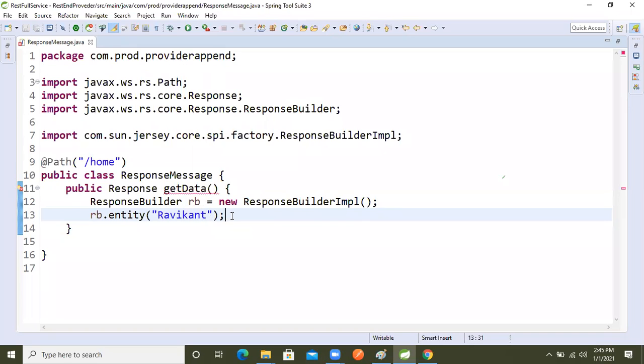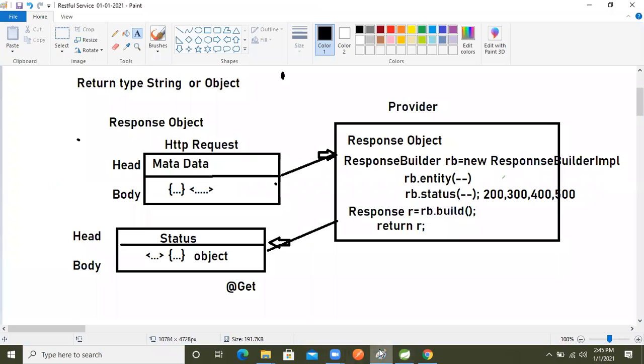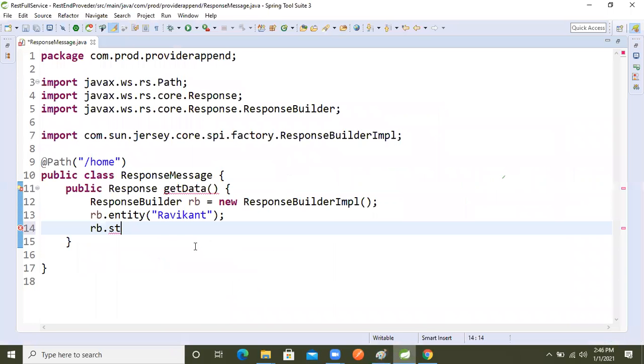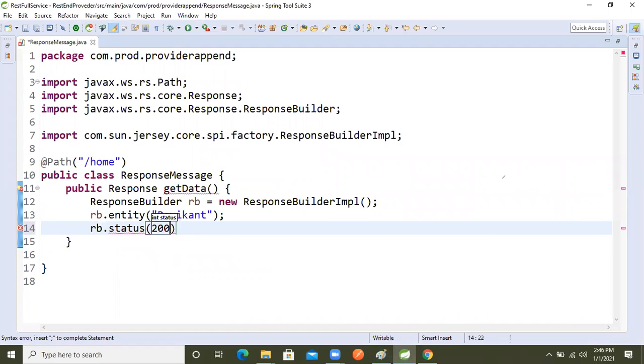We also need a status in the response. So rb dot status. See the diagram: 200 is success, 300 means redirect, 400 means client mistake, and 500 means that somewhere in the API we wrote we made a mistake. Based on these annotations we will implement the application. The status is an integer type, so I'm taking 200, the success status code.